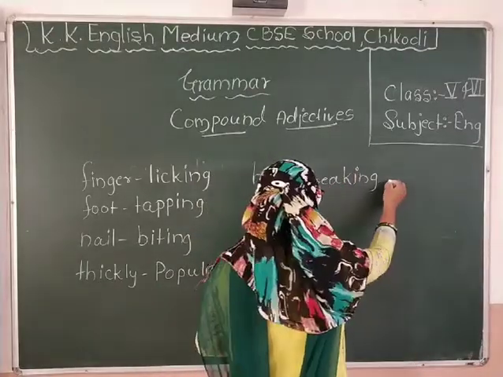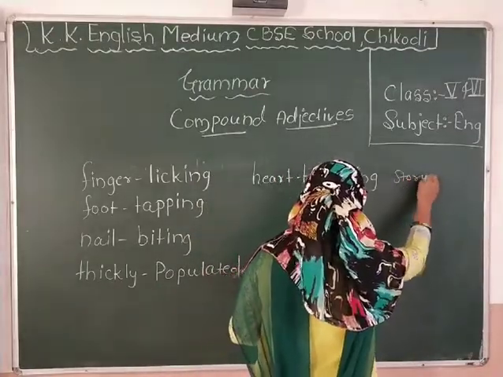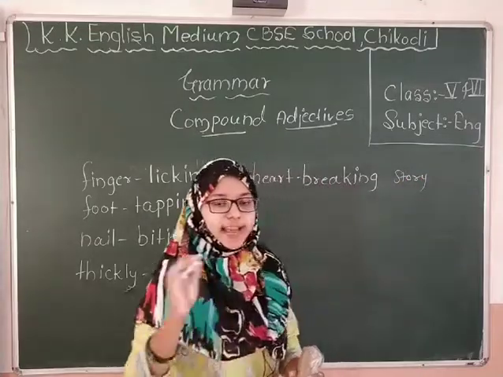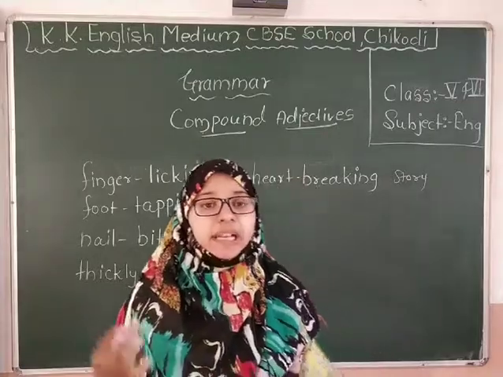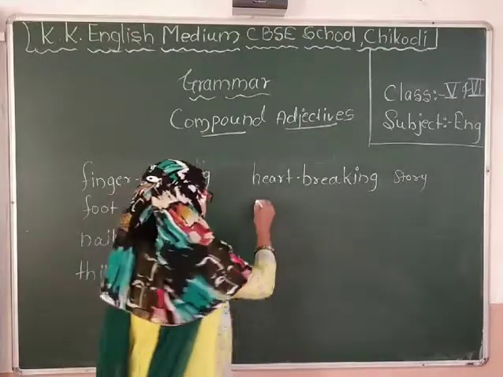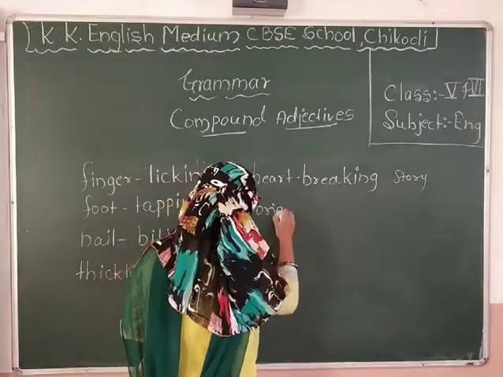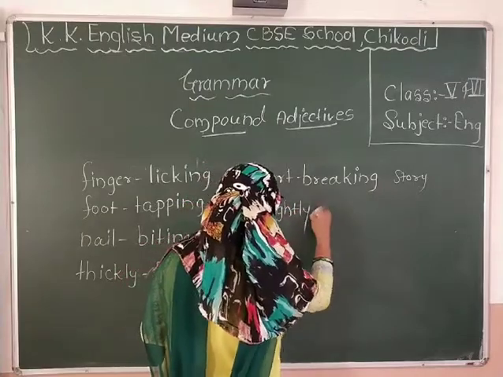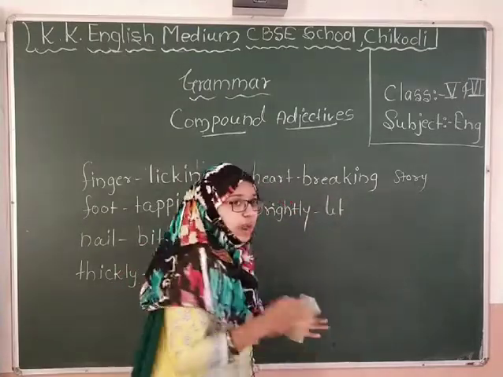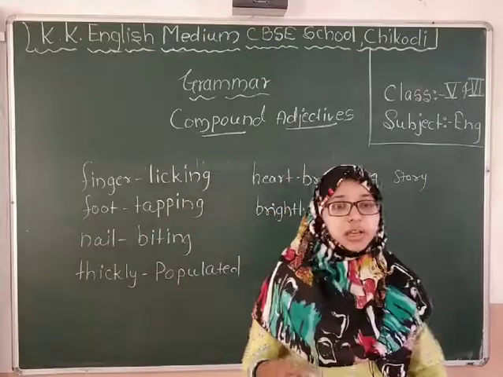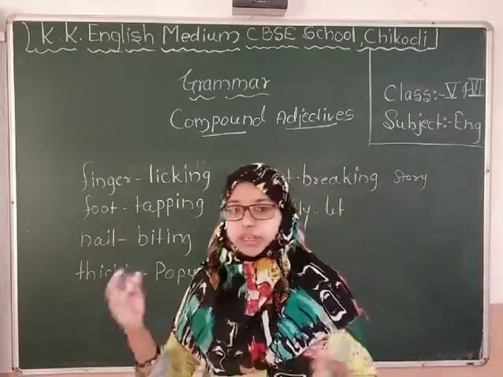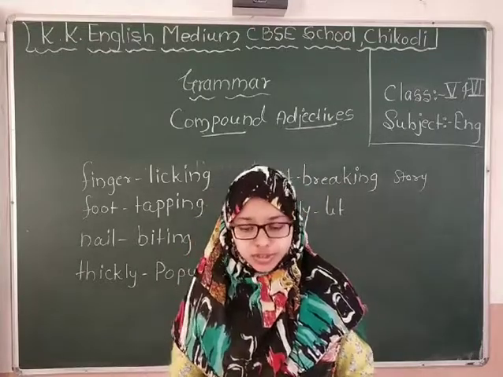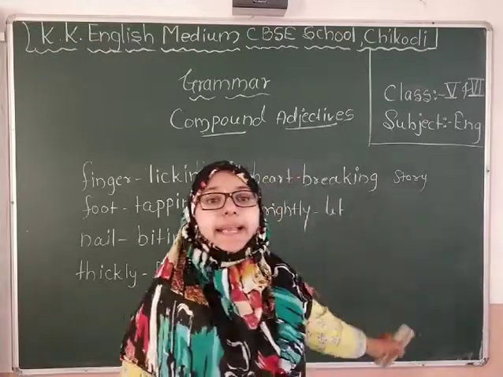So we use heartbreaking for a sad story. Then one more word we can use, brightly lit room. Brightly lit means we have to read in a brightly lit room. Brightly lit means too much bright, full of light. So instead of that you can use brightly lit.